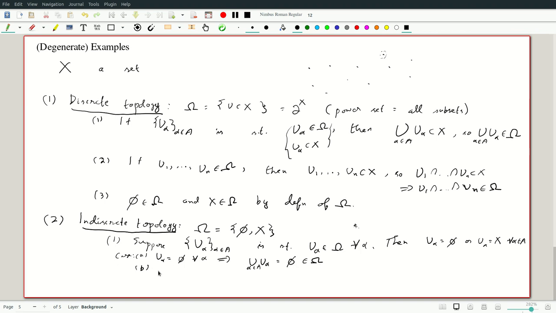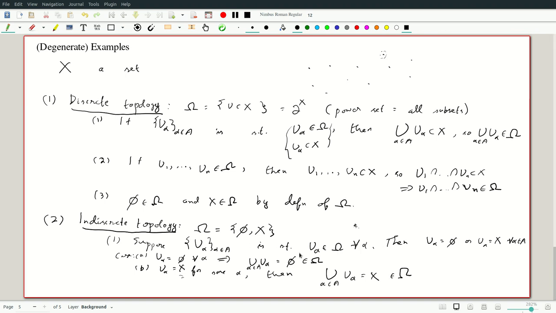And case B is that if U alpha is X for some alpha, that is the opposite of the first case, then the union, okay, I won't try to squash this in this sheet, we'll see part 2 on the next page. The union over alpha in A of U alpha, if one of them is X, they are all subsets of X, so this is X, and this is also in omega.